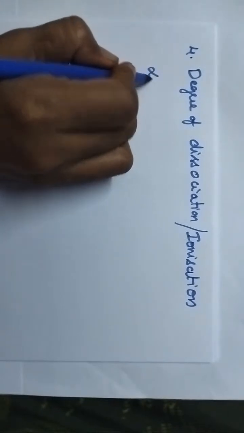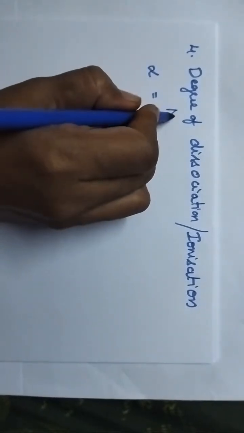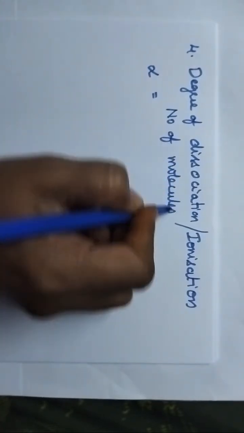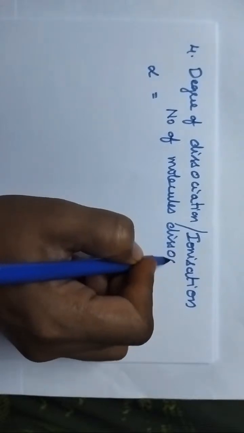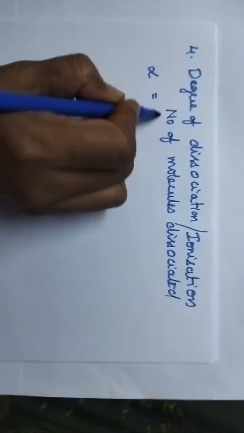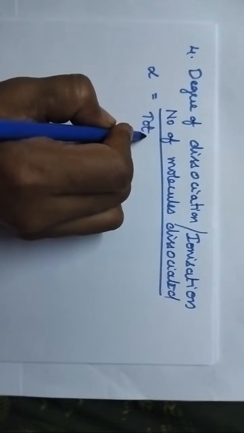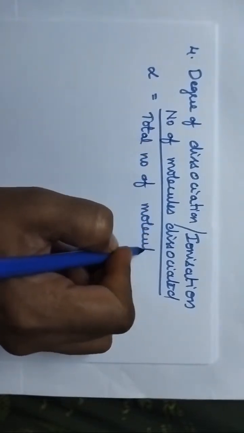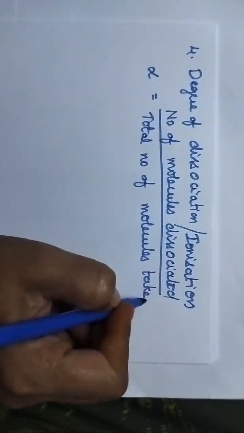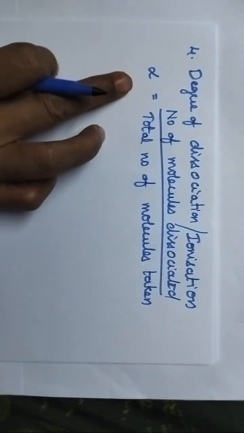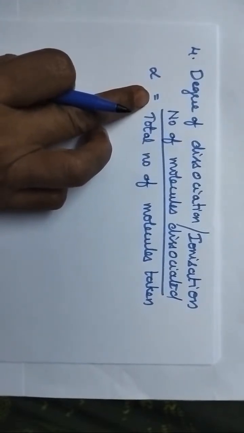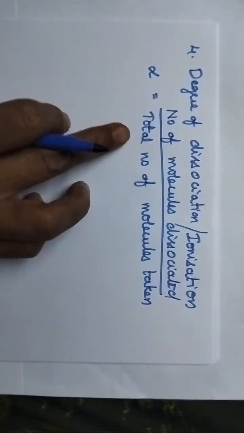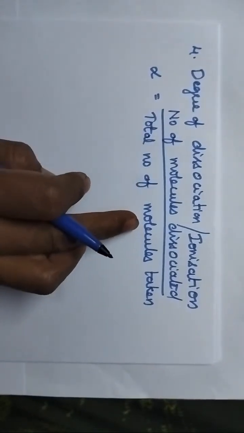He defined degree of dissociation as the ratio between the number of molecules dissociated to the total number of molecules taken. So, degree of dissociation can be defined as the ratio between the number of molecules dissociated to the total number of molecules taken.